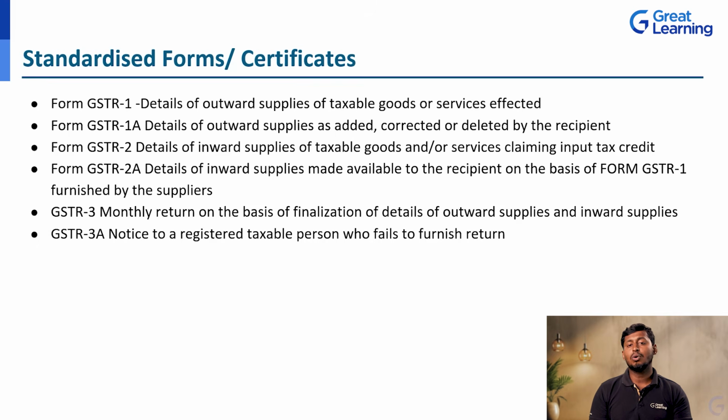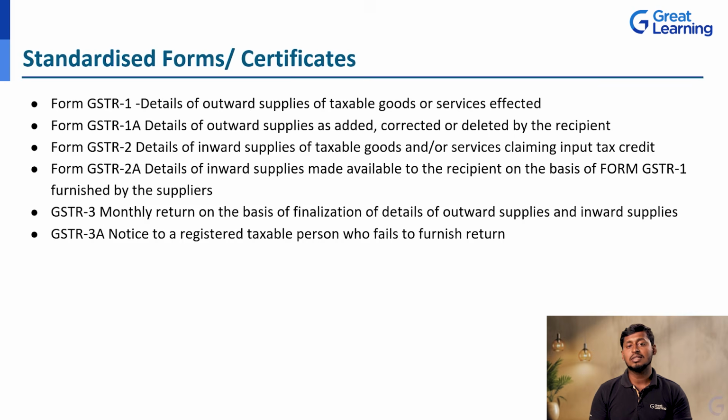Next, GSTR 3. Monthly returns on the basis of finalization of the details of outward supplies and inward supplies. So your final outward supply and inward supply will be taken in the monthly GSTR 3 form. Next, under the GSTR 3A, a notice to a registered taxable person who fails to furnish the return will be given.